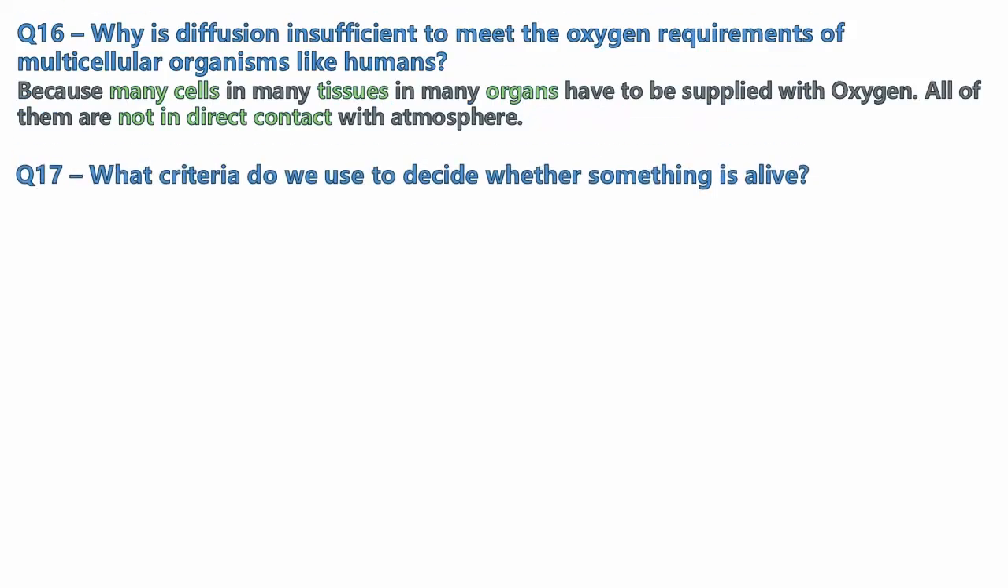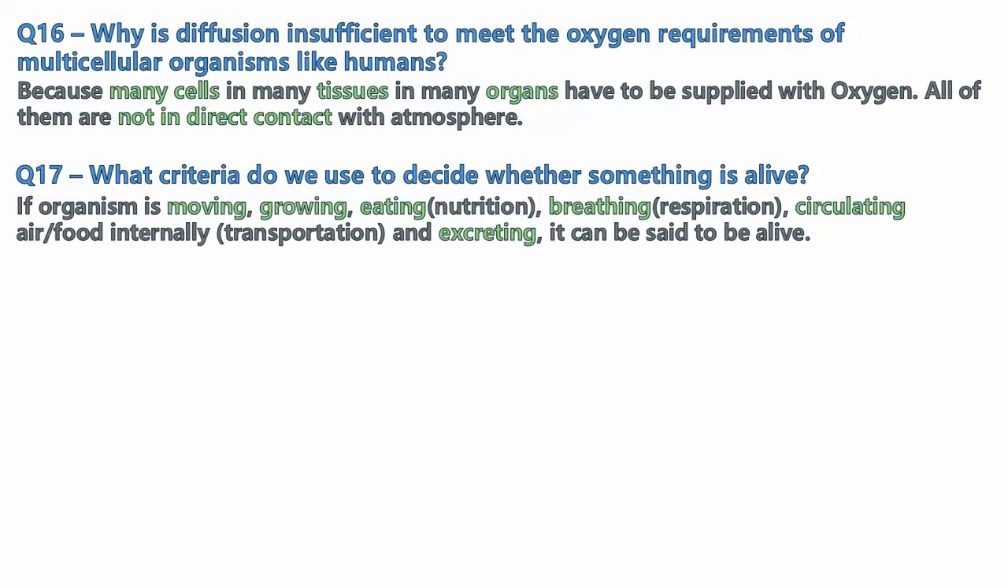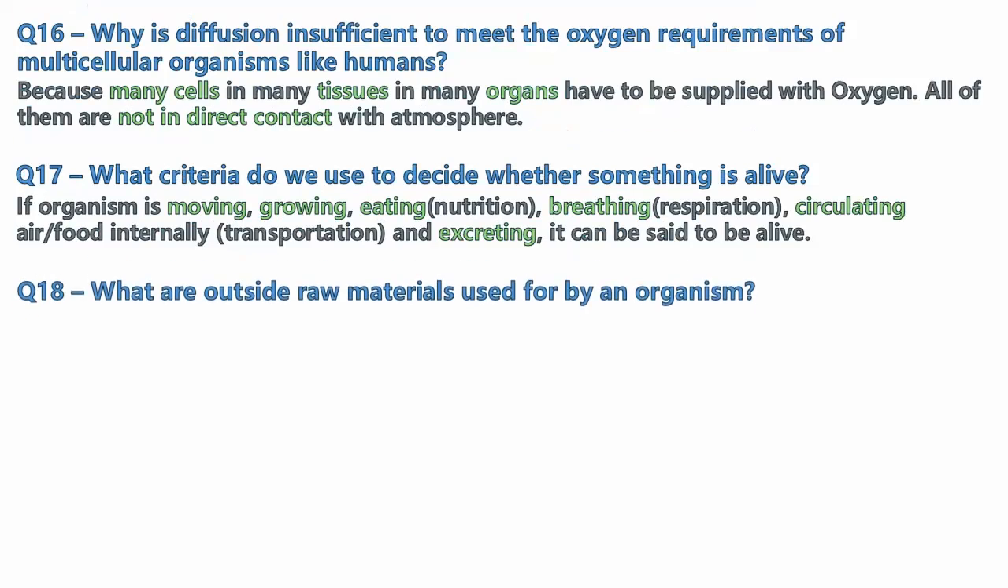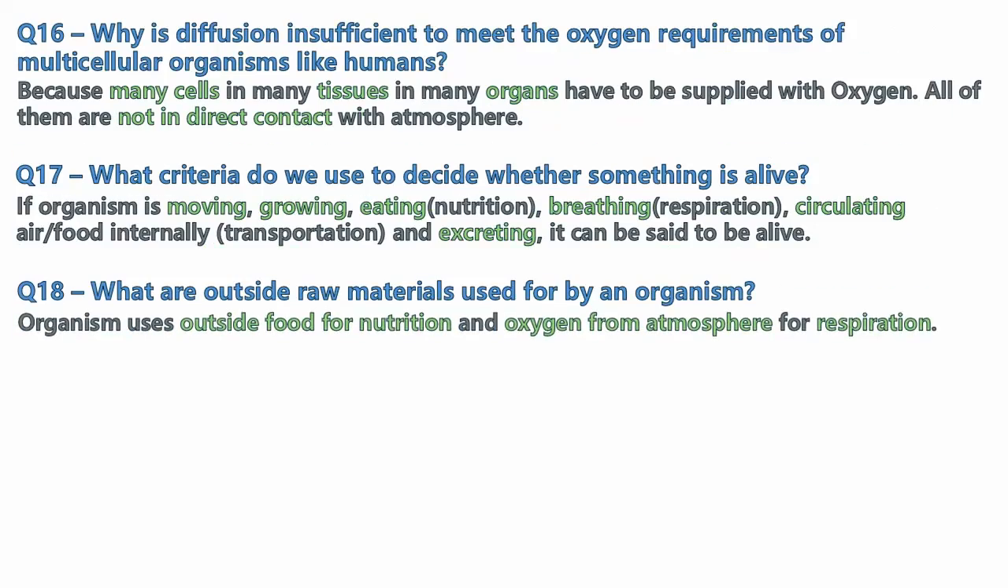What criteria do we use to decide whether something is alive? If an organism is moving, growing, eating, that is nutrition, breathing, that is respiration, circulating air or food internally, that is transportation, and excreting, it can be said to be alive. What are the outside raw materials used by an organism? An organism uses outside food for nutrition, and oxygen in the atmosphere for respiration.